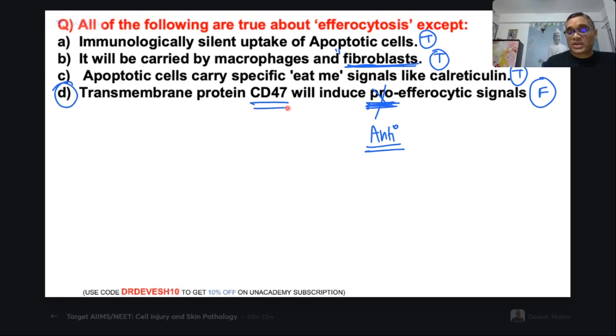CD47 is a very important transmembrane protein. When I was going through the article, I saw that this is one of the very in-depth studied molecular markers nowadays in immunology. So the examiner can ask all these questions. That is why I took this question purposefully. This is not given in Robbins. All these things are given in Robbins, but this is not, so please be careful.